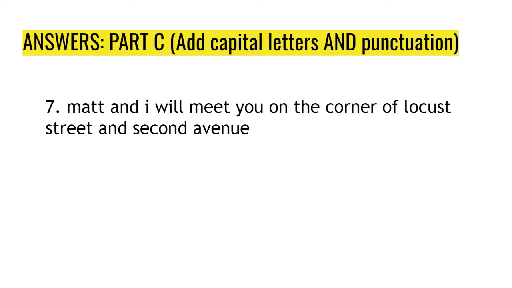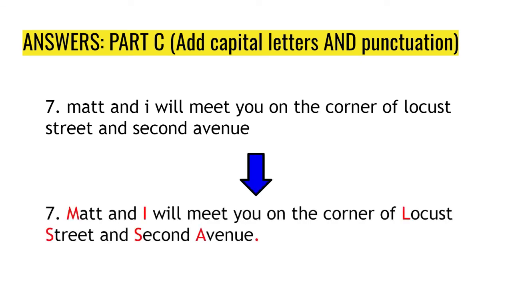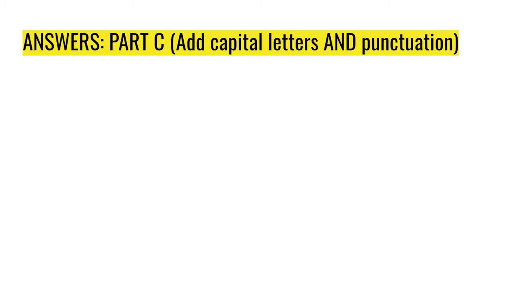And then next, number 7, Matt and I will meet you on the corner of Locust Street and 2nd Avenue. Here we have Matt is a capital M, beginning of the sentence, and it's a name. I is a pronoun, so we have a capital I. Locust Street is the name of the street, so L and S are capitalized. 2nd Avenue is also the name of a street, so those are capitalized as well. And then we have a period at the end of the sentence.